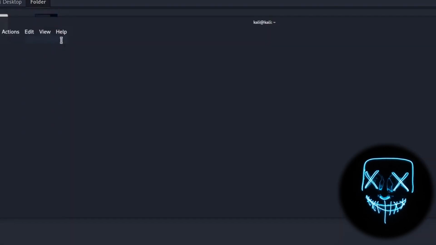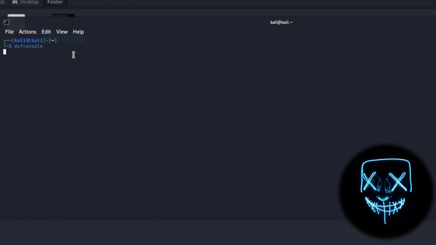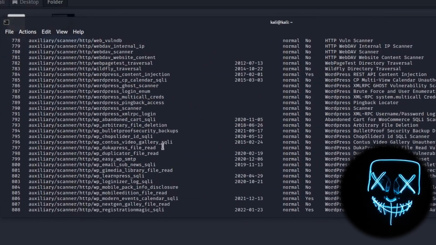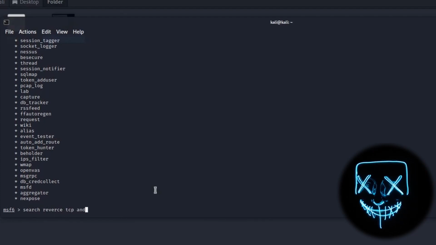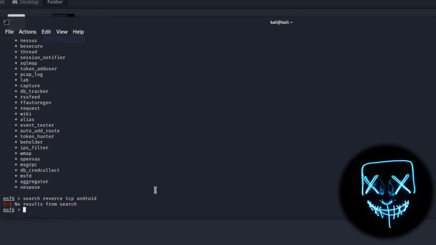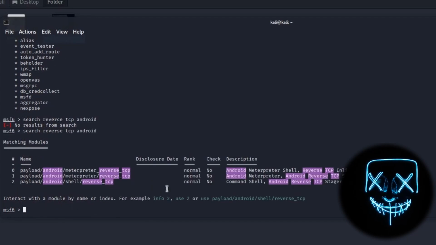For example, if we want to do the attack on an Android machine, we will open Metasploit, then try to find the right module. Let's search for it by typing search reverse tcp android, and you will see some payloads you can use.